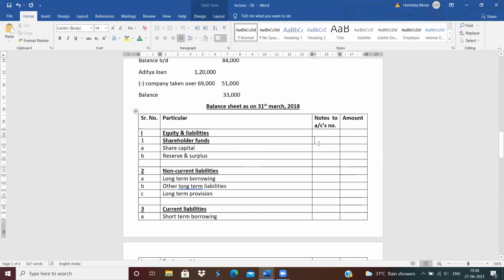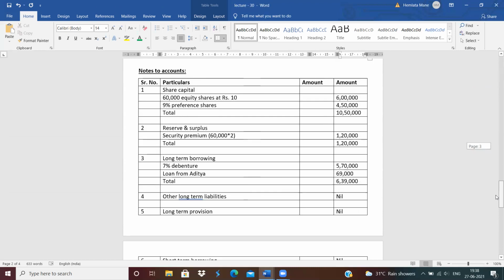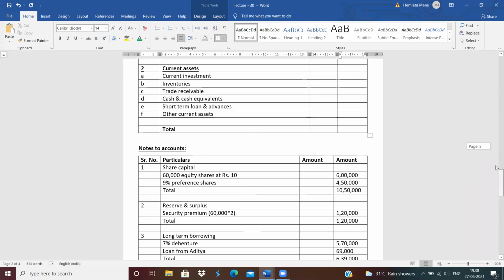First, notes to account, share capital number is first in notes to accounts. How much is the amount? 10 lakh 50,000. Next, second number is reserve and surplus. How much is the amount of reserve and surplus? 1 lakh 20,000. Next, third number is long-term borrowing. How much is the total of long-term borrowing? 6 lakh 39,000. See here, total, which you will get from the notes to accounts.